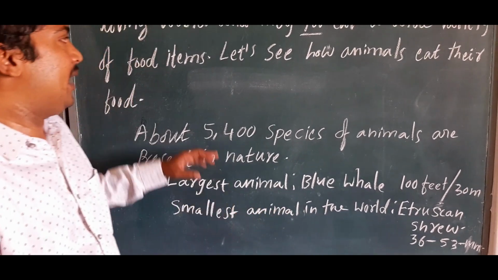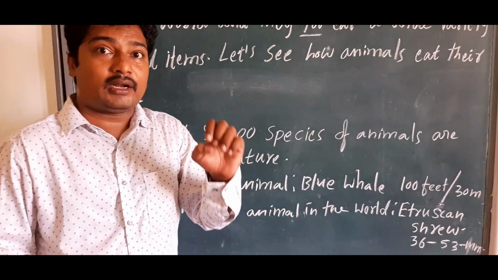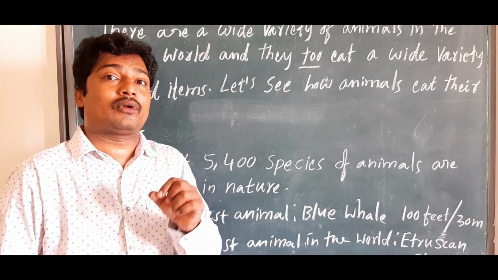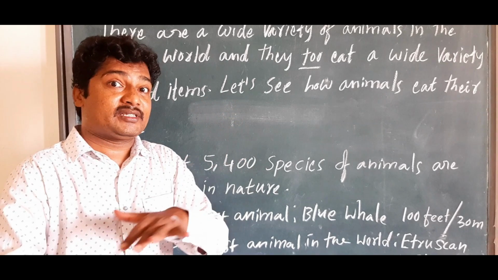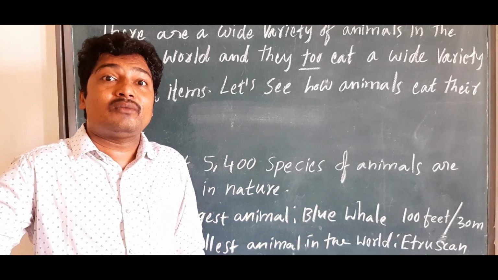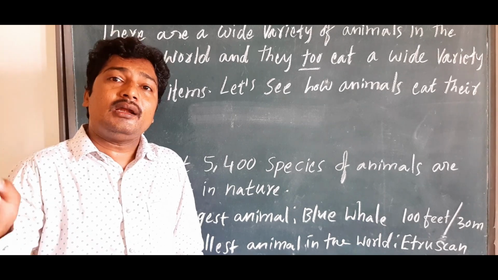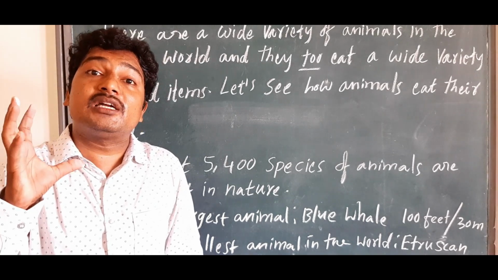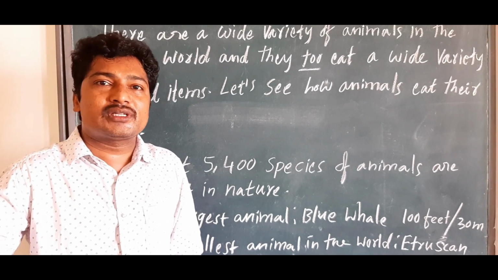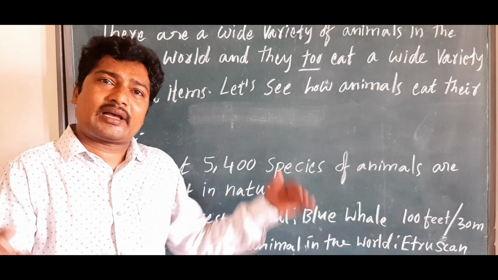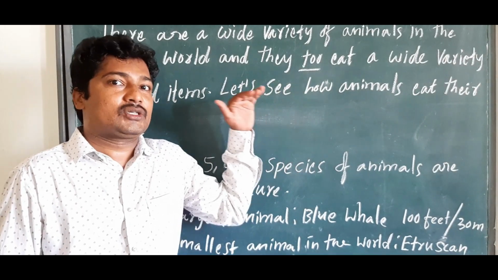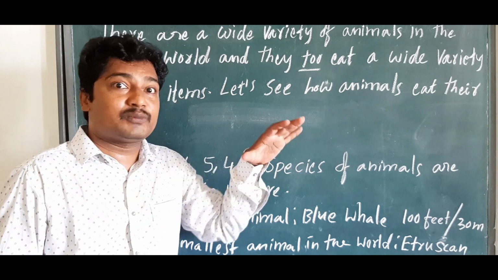Please write this down. And as I said, tomorrow's task is to write down the variety of animals present in your surroundings, what kind of food they are eating, and what kind of organs they are using. Then we will discuss the classification of their food habits. Am I clear? So everybody should just observe.